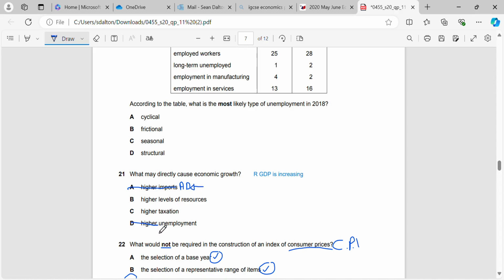Higher unemployment also means that our real GDP is decreasing. Obviously that's not going to allow us to grow if we've got less people working, because we're going to be making less goods and services. Higher taxation is a contractionary fiscal policy, and it will also move AD to the left, decreasing real GDP. So the only suitable option here is if we've higher levels of resources, which means we can make more goods and more services, allowing us to increase our real GDP.